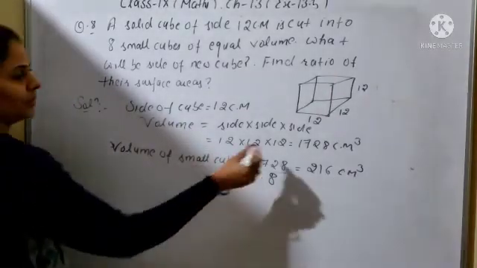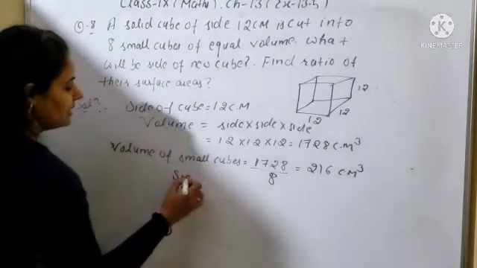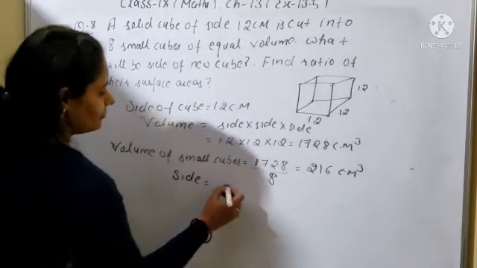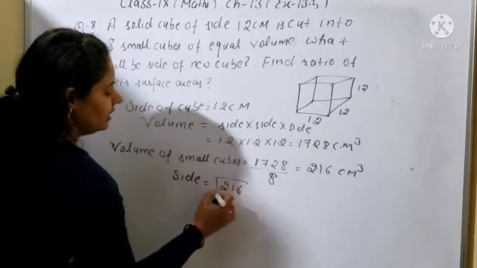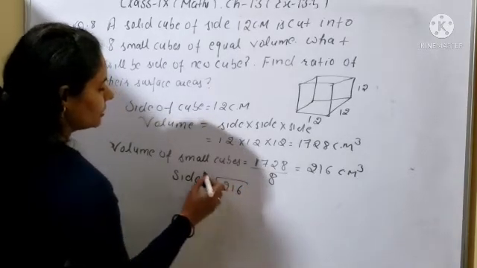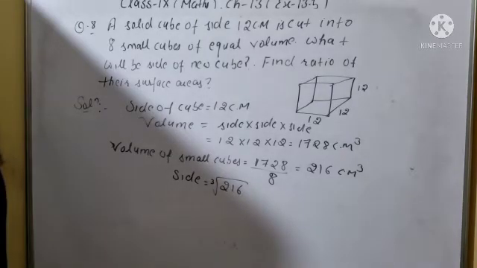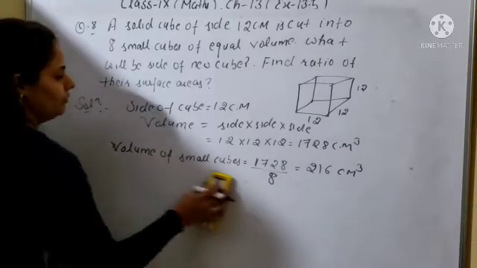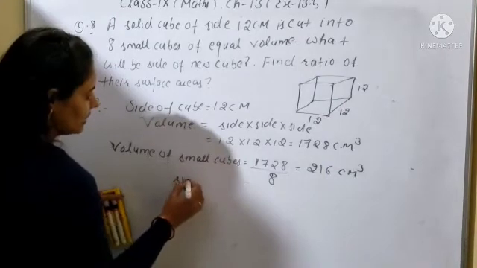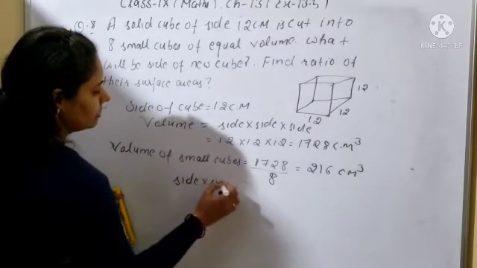If the volume of the small cube is 216 cubic centimeters, what will be the side? The side will be the cube root of 216, because you know the volume formula very well. You can apply the formula here also. What will be the volume? The volume will be side into side into side.